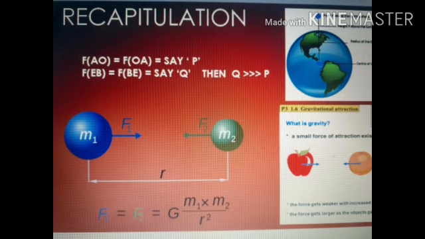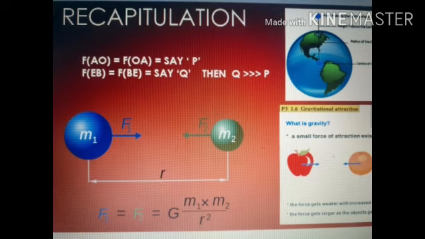So this means the force of gravity is much stronger than the force of gravitation. Or we can also say that the force of gravitation which the earth exerts on the bottles is much stronger than the force of gravitation between the bottles.